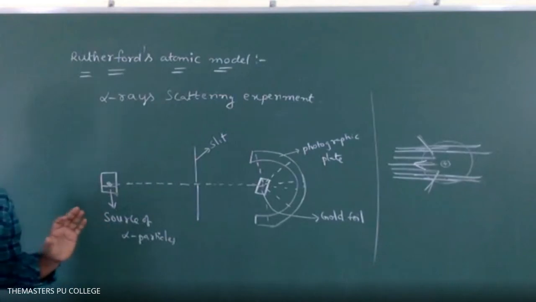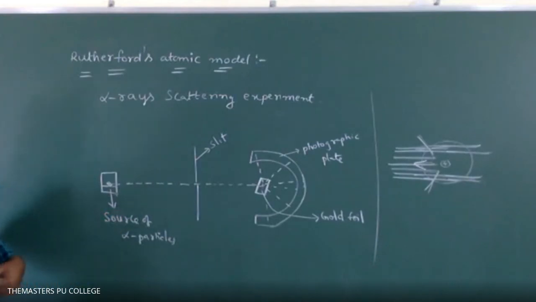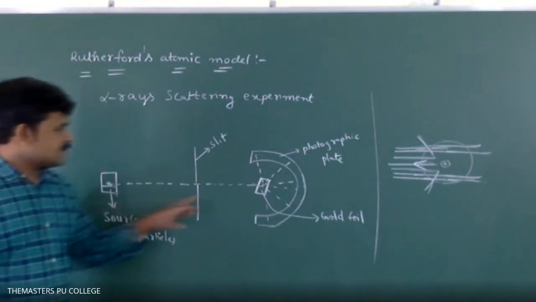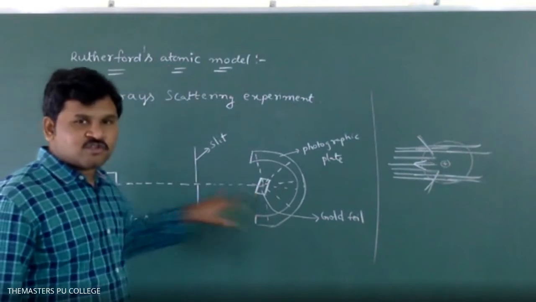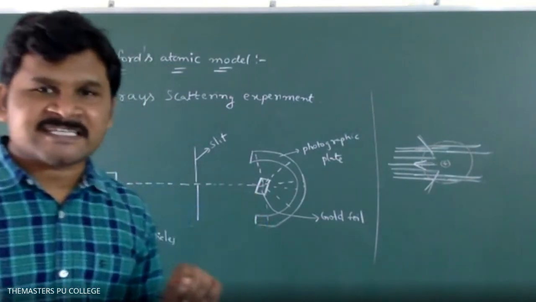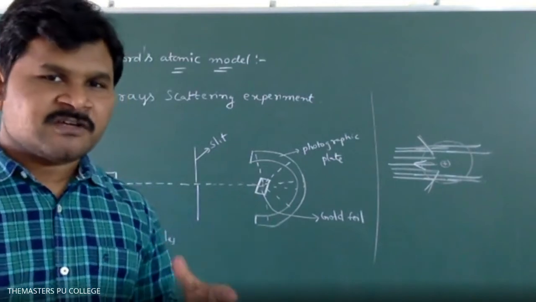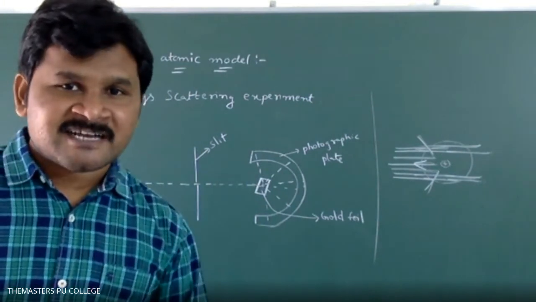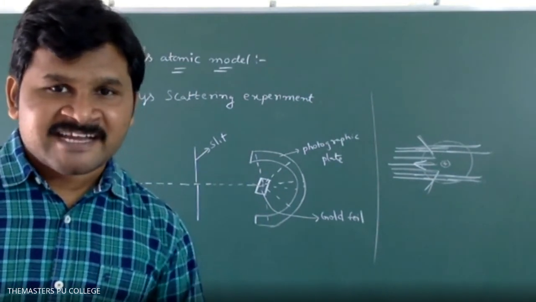So in this experiment, we pass a source of alpha particles through a slit onto the gold foil. What is a slit? Do you know the meaning of slit? A small opening. If you take convergent light and divergent light, do you have any idea about that?